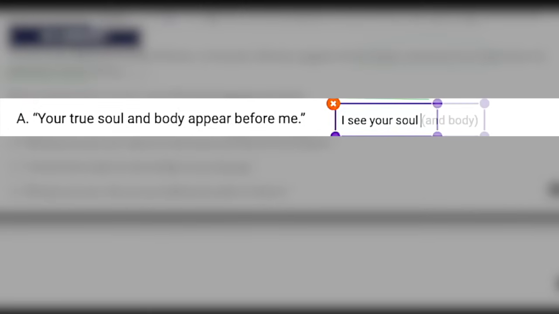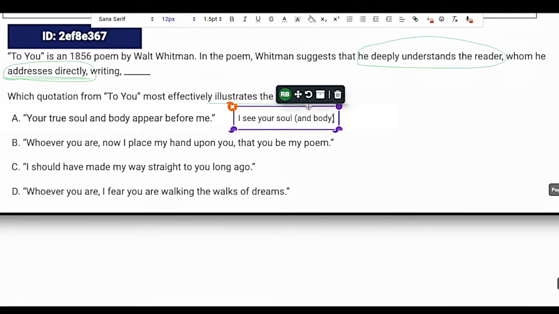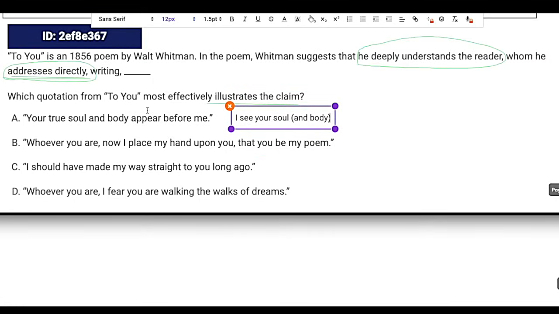I see your soul. He is directly addressing us here. And to see someone's soul does kind of mean to really understand them deeply. So A feels good. Let's go through and see if we can eliminate the other answers.